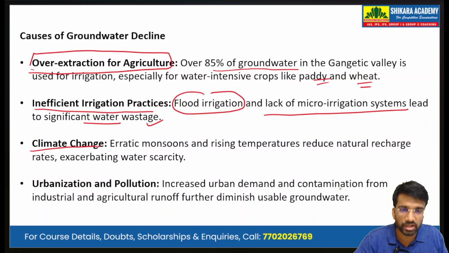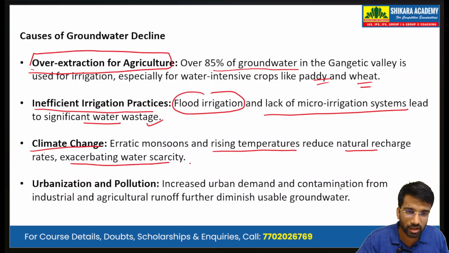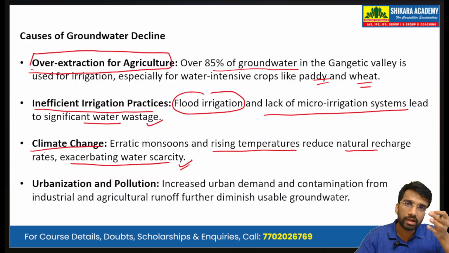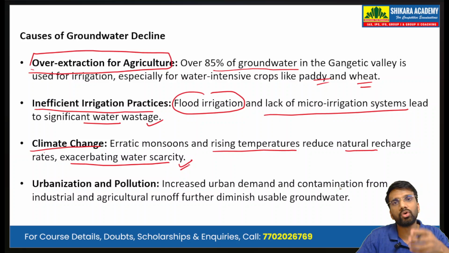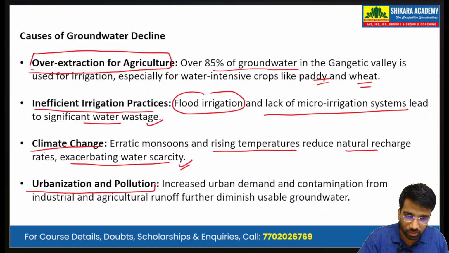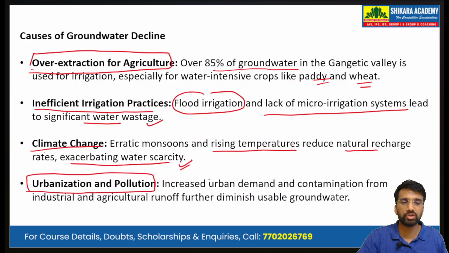Then there is climate change. Erratic monsoons and rising temperatures reduce the natural recharge rates, exacerbating the water scarcity. So the lesser amount of rainfall or the erratic monsoons is also a reason for the declining groundwater potential. Urbanization and pollution: river pollution is a major issue.